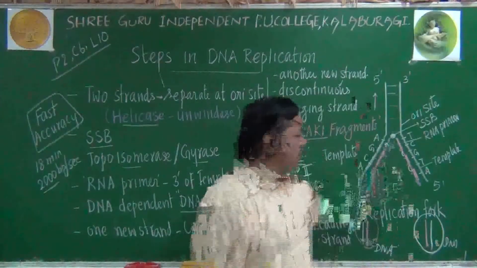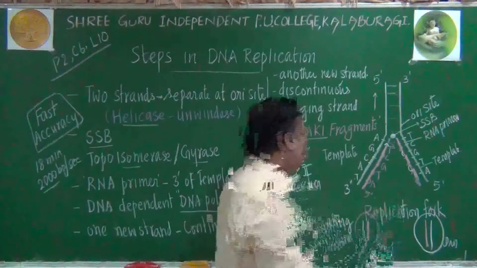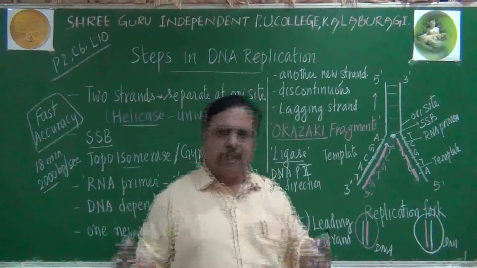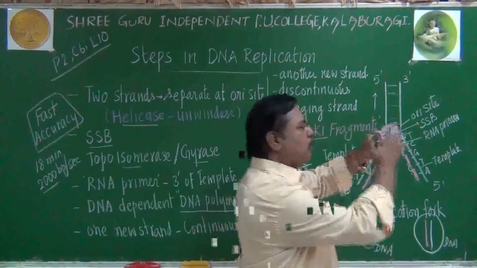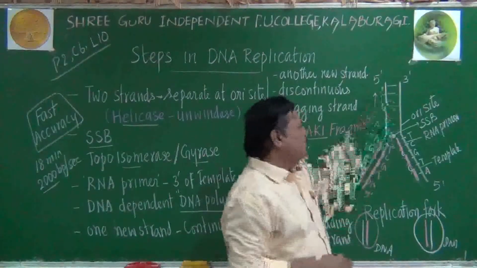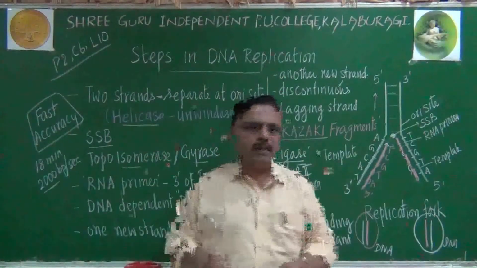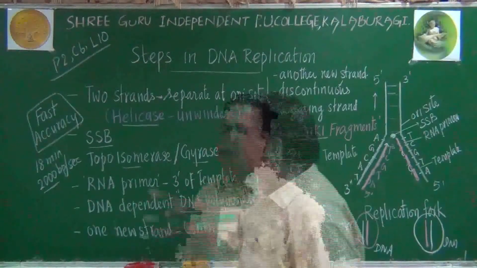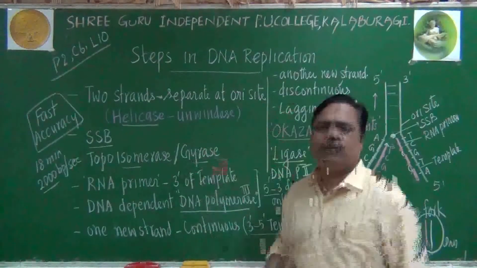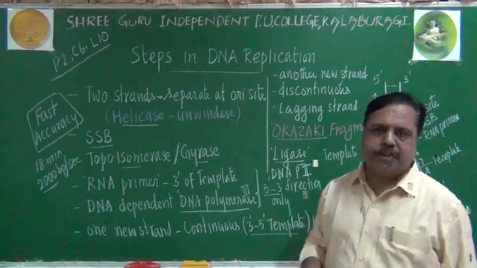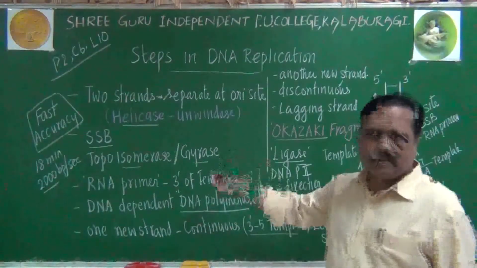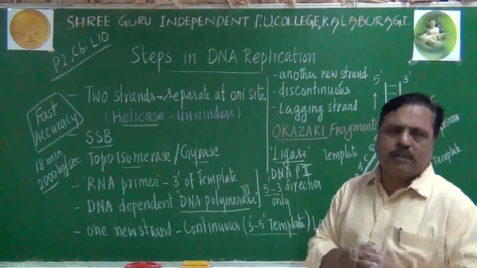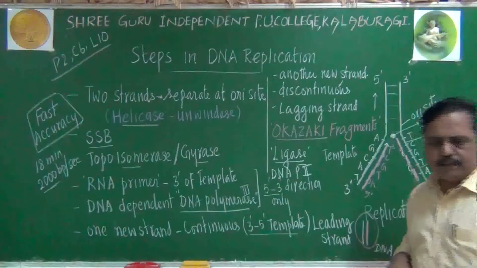Anyhow, after completing the process, the RNA primer will be removed from this site. The replication fork goes on extending further and further, and new nucleotides are added. Finally we will get two daughter molecules. So dear students, these are the steps involved in DNA replication. Let me repeat this process. This is a very important 5-mark question. All these steps you have to write for these 5 marks. Listen please.